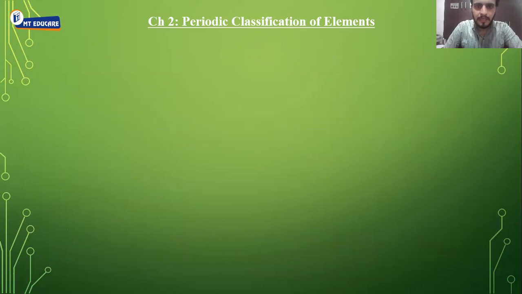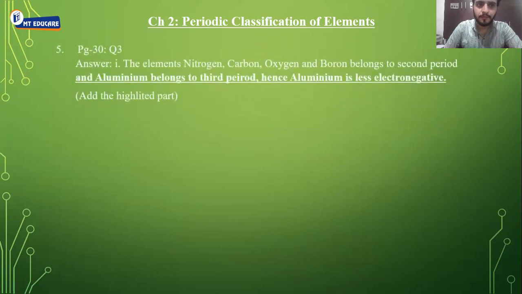Moving ahead. Next correction on page number 30, question number 3. Again, answer part, first point. The elements nitrogen, carbon, oxygen, and boron belong to second period. Add the further point, that is, and aluminium belongs to third period. Hence, aluminium is less electronegative. So the underlined part you have to add.